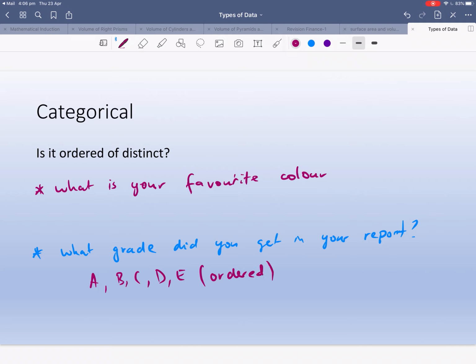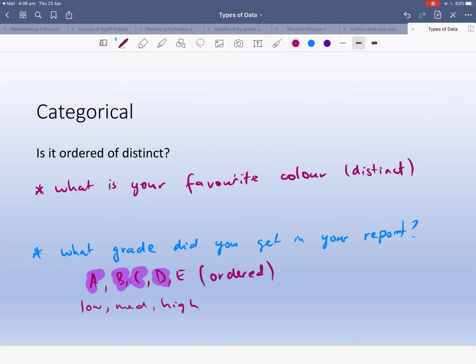Okay, if I get a B, I want to get an A next time, or if I get a D, I want to get a C next time, because we're trying to go really good. Another one that's ordered is surveys, where you go low, medium, high. See how there's no numbers involved, but there is an order to those categories. But with this one, this is just distinct.